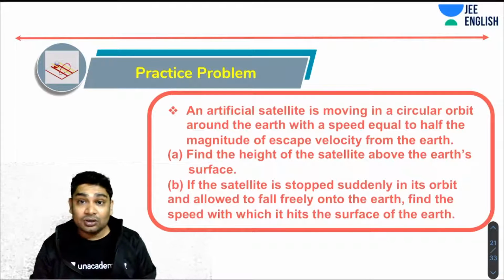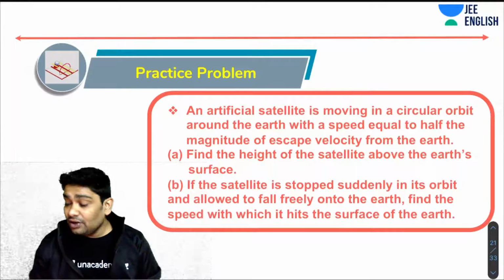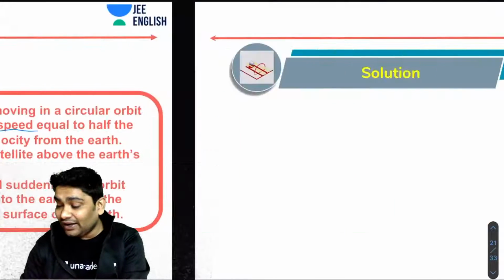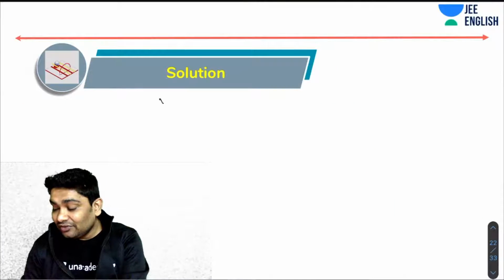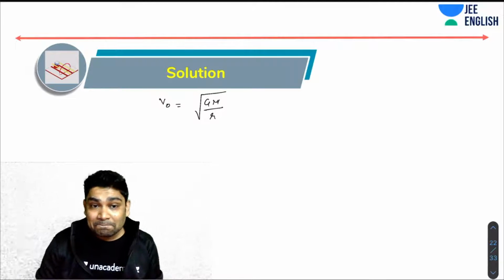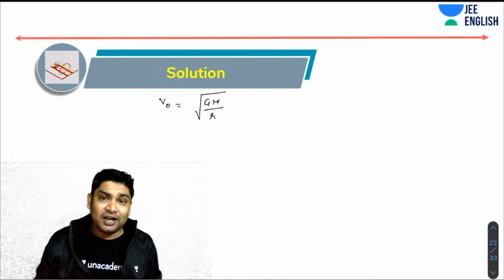Okay, so how about this question? So let's see. You have to find the height. You have been told the velocity. You know the relation. So how do I get it? Very, very simple. We know V naught is root of GM over R. This is all you need to remember.